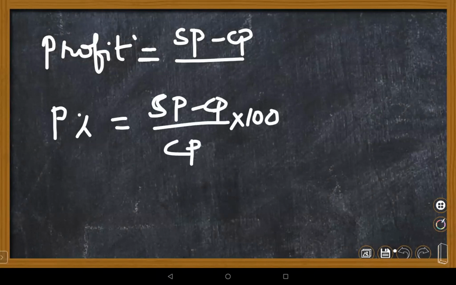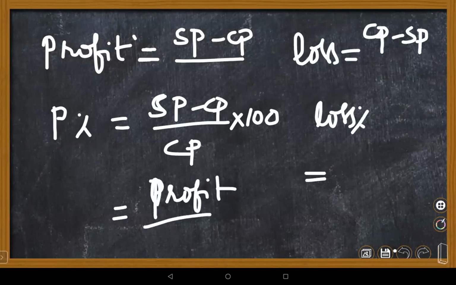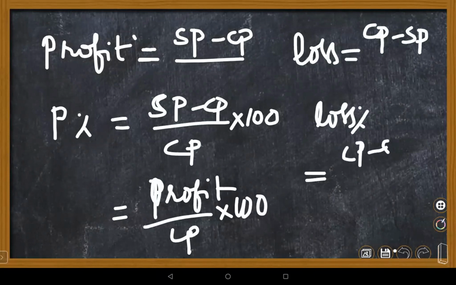The same way, loss is CP minus SP. Loss percent is loss by CP into 100, which is the same as CP minus SP by CP into 100.